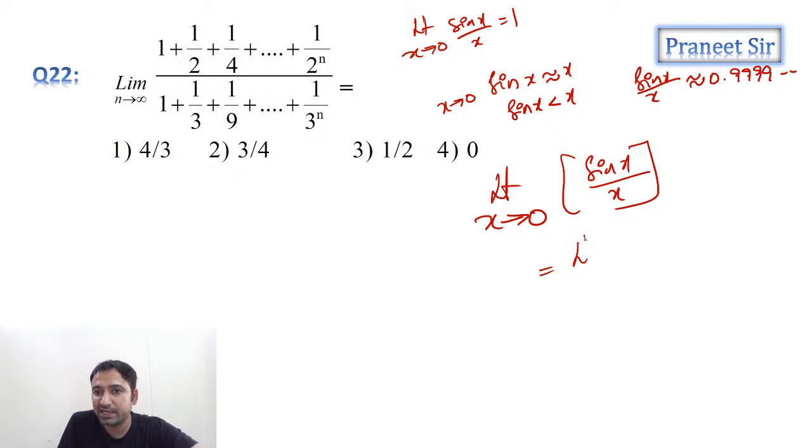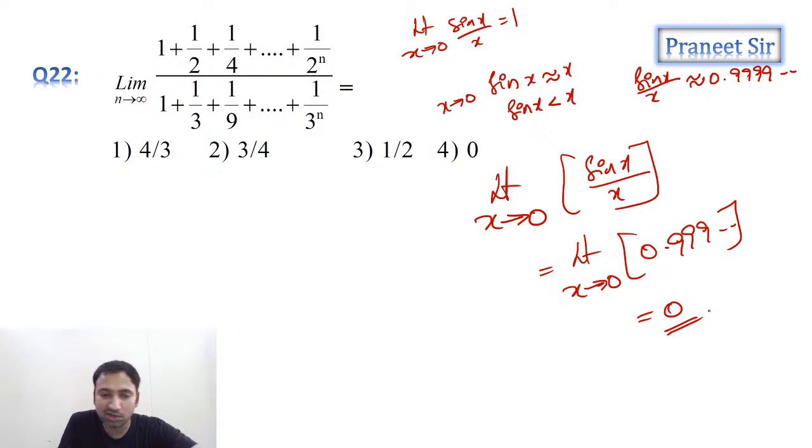So this is going to be limit x tending to 0 of the greatest integer function of 0.999 or something. So how much are we getting? Are we getting 0 or not? What is the greatest integer function of 0.9999? Isn't it 0, guys? Yes, exactly. So that's what we're getting, guys: limit x tending to 0 of the greatest integer function of sin x by x.